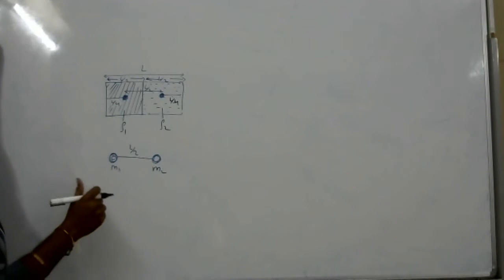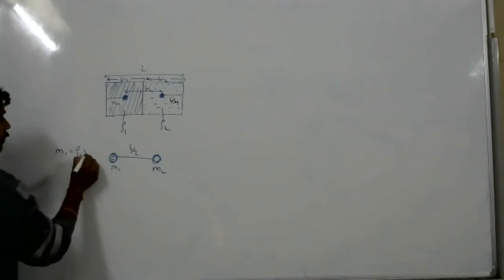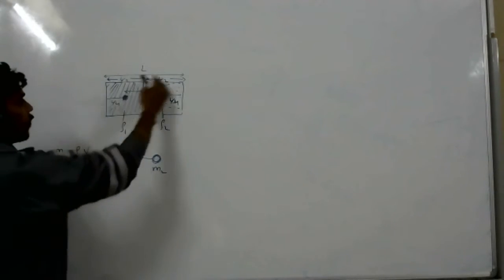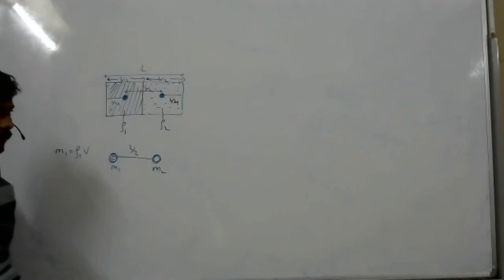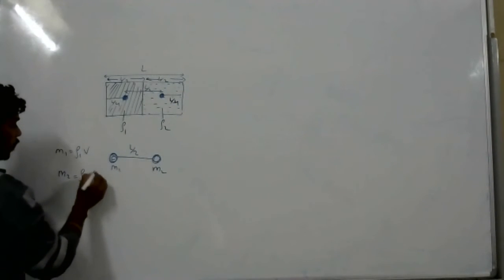M1 equals ρ1 V, because the volume is the same. Obviously they have the same volume. M2 equals ρ2 V.